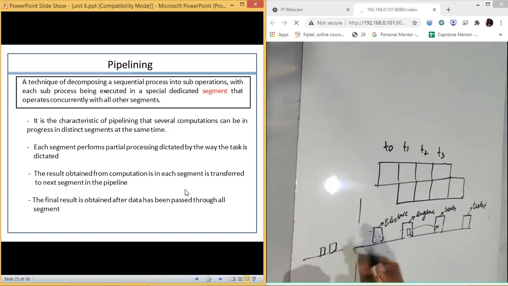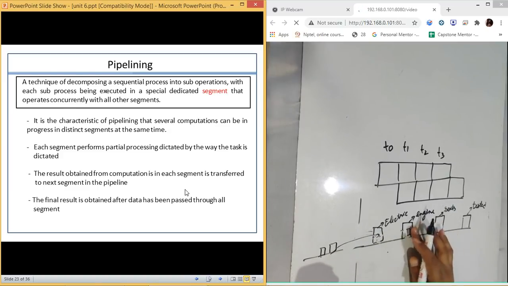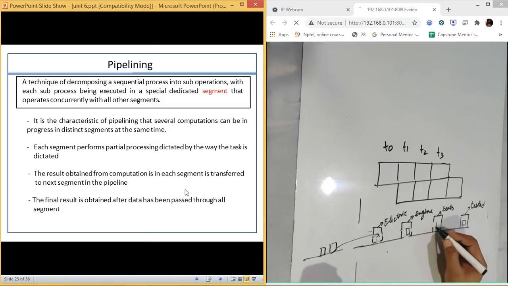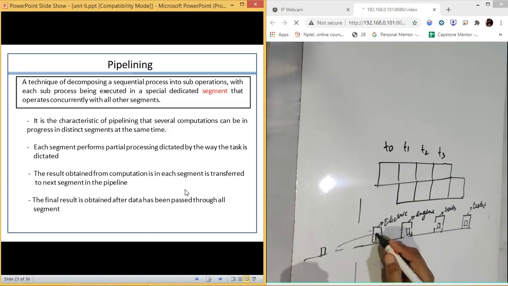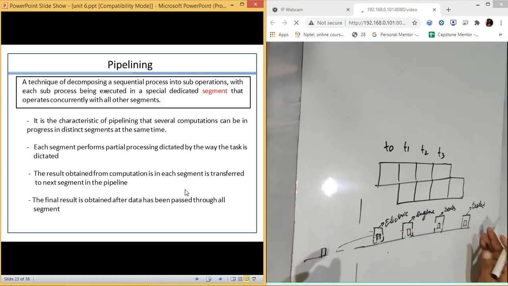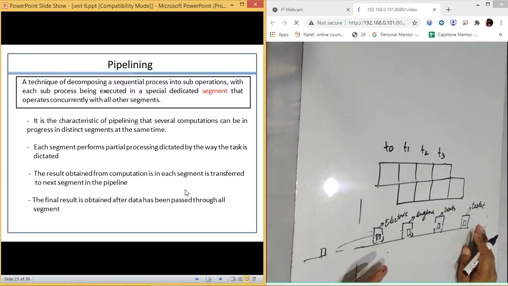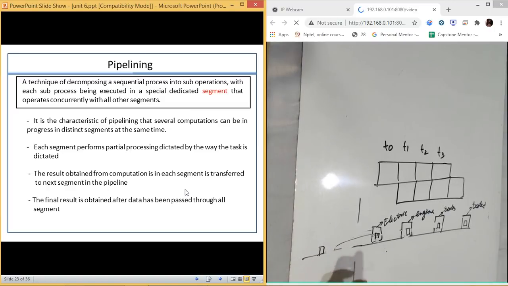Then the next car will reach here, and after that the car which was here will move to this place, and this, and this. So we will have multiple cars in the line, which increases the capability of your line or bays. This is the approach companies currently use to assemble cars and different types of devices as well. So they use a kind of pipeline. In the context of computers this is known as a pipeline, while automobile companies use the term assembly line. It is a similar concept.